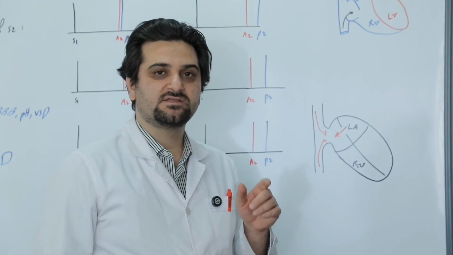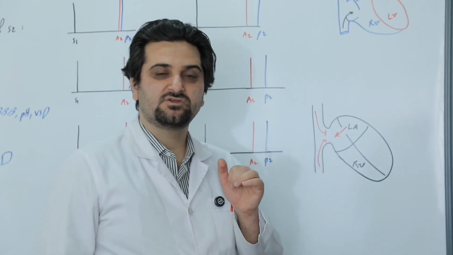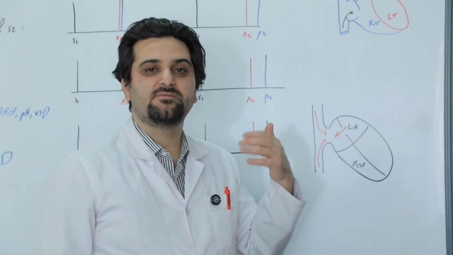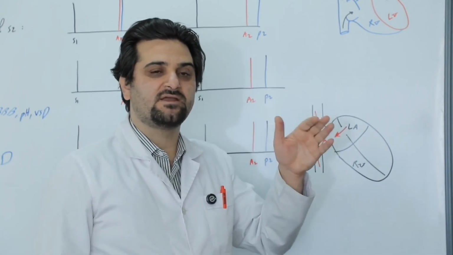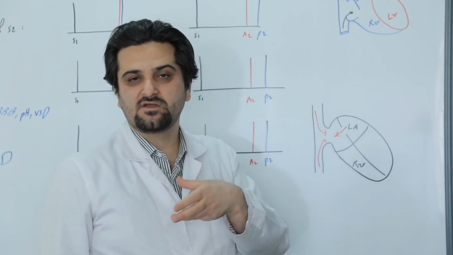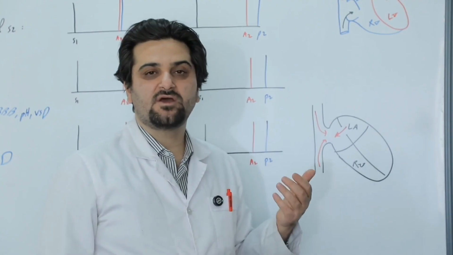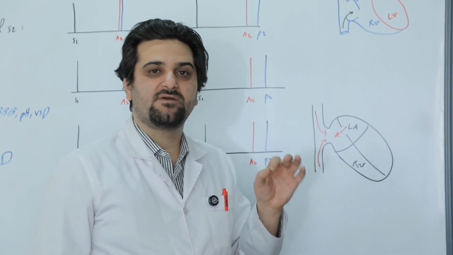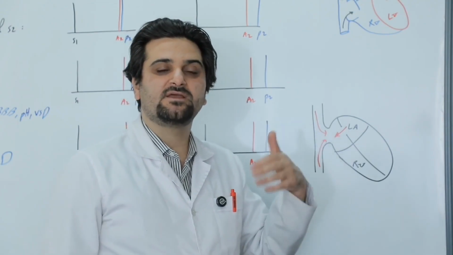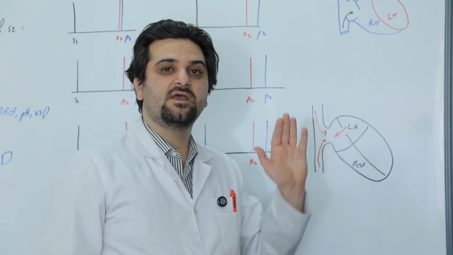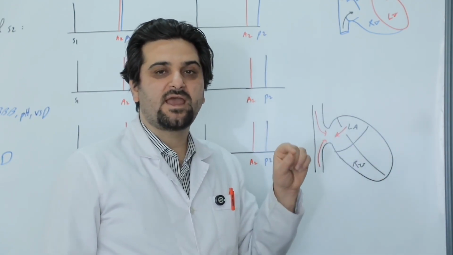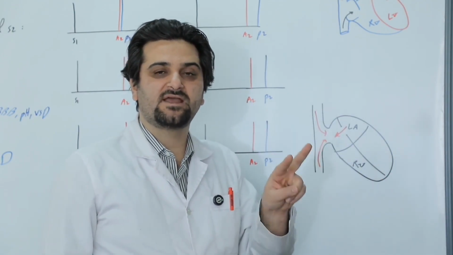Now the question is, why does this interval not increase during inspiration? That is, we would expect that during inspiration, in addition to the blood that flows from the left atrium to the right atrium, the venous return also increases. As a result, the time needed for the right ventricle to empty through the pulmonary valve should increase, and P2 should be heard even later compared to expiration. But in practice, this does not happen, and this interval remains fixed and constant.